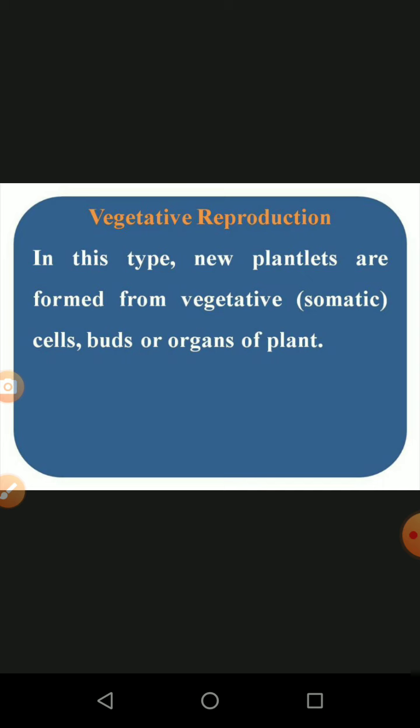In vegetative reproduction, new plantlets are formed from the vegetative or somatic cells, buds or organs of the plant. That means any type of somatic cell. Somatic cell means body cell. The body cells located on the plant multiply and detach from the mother plant, and they become a new individual. That is called vegetative reproduction.